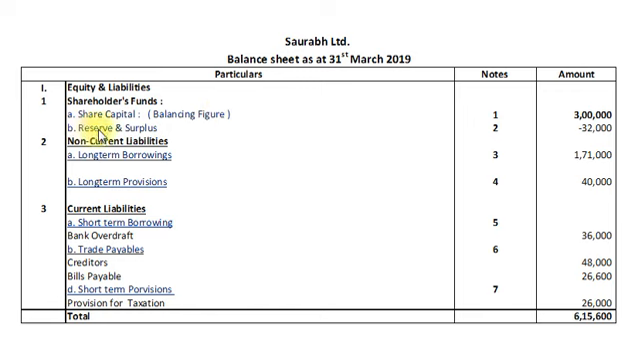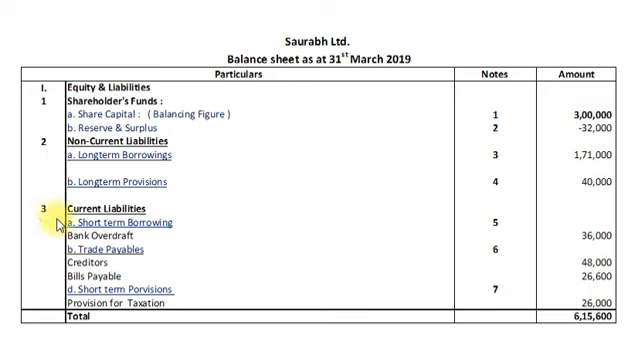And second is reserve and surplus. As per note number 2, it is rupees minus 32,000. Then number 2 is non-current liabilities, in which we have long-term borrowings mentioned in note number 3. Total amount rupees 1,71,000. B, long-term provisions, note number 4, and total amount rupees 40,000 as per note number 4.